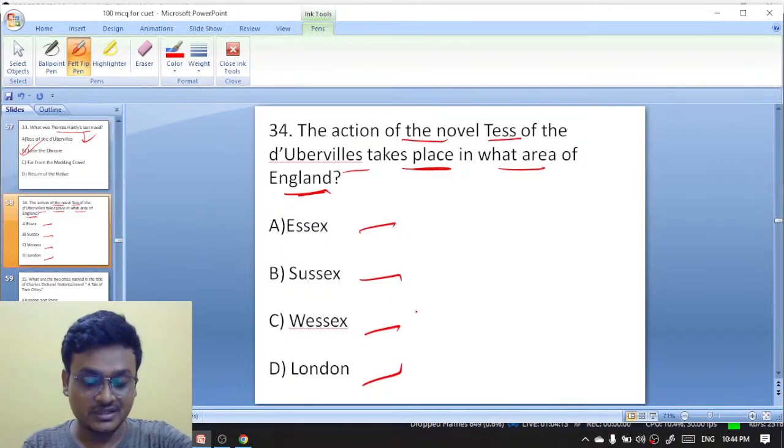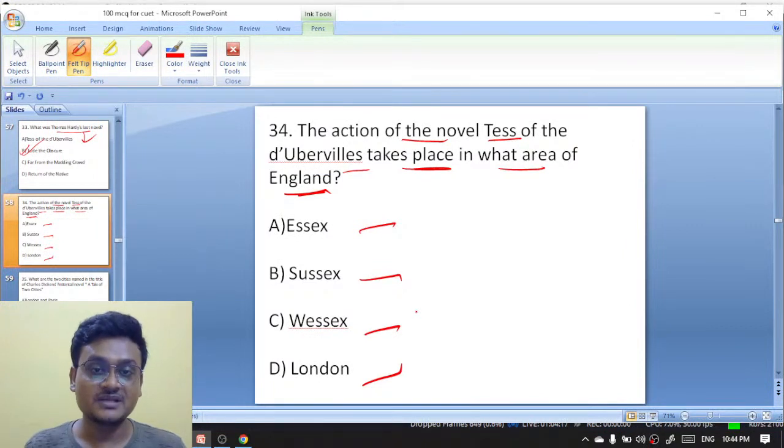Now, here is your question number 34 on your screen. The action of the novel Tess of the d'Urbervilles takes place in what area of England? Essex, Sussex, Wessex, or London?